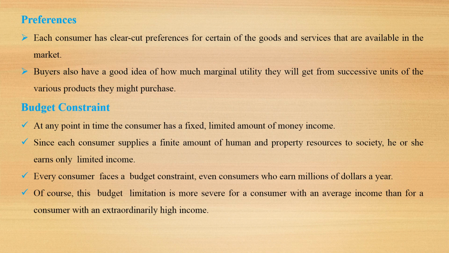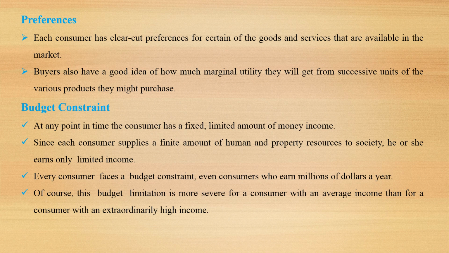Budget constraint. At any point in time, the consumer has a specific limited amount of money income. Every consumer has a budget constraint, an income constraint. Since each consumer supplies a finite amount of human and property resources to society, he or she earns only limited income.